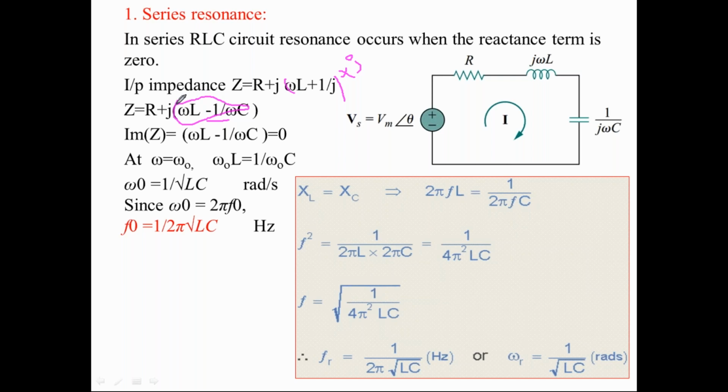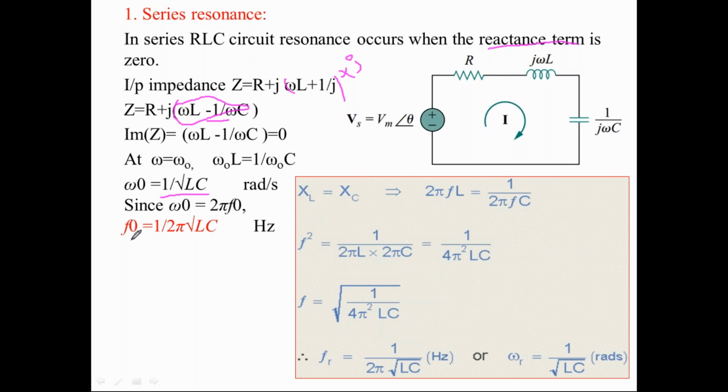Now in this equation, the imaginary part, omega L minus 1 by omega C, is what we call the reactance term. This reactance term should become 0. Equating the reactance term to 0, we can simplify that omega L is equal to 1 by omega C. So omega naught is equal to 1 by root of LC, where omega is equal to 2 pi f.